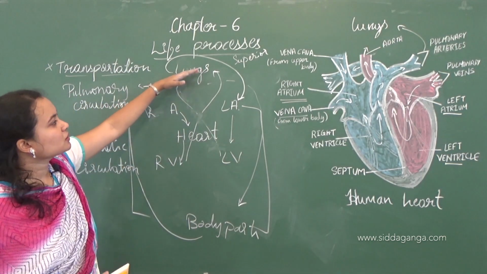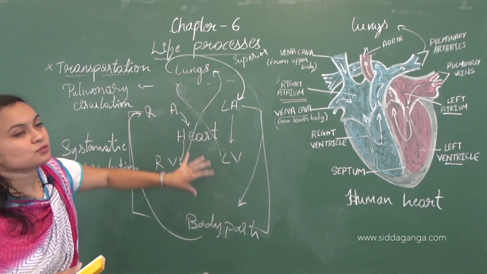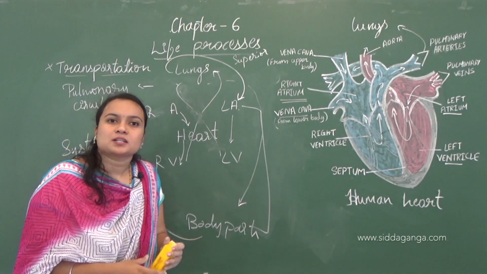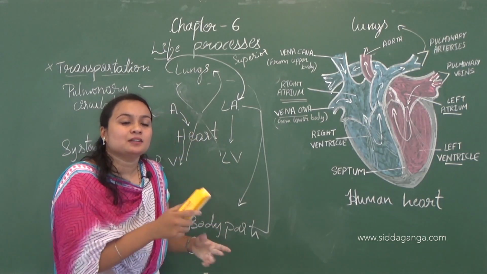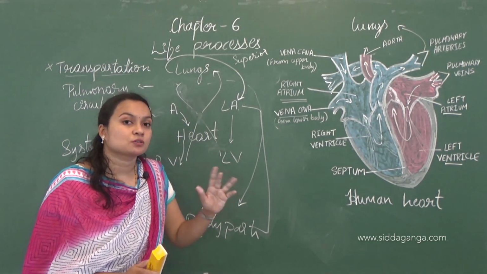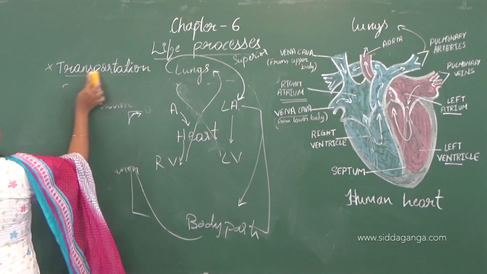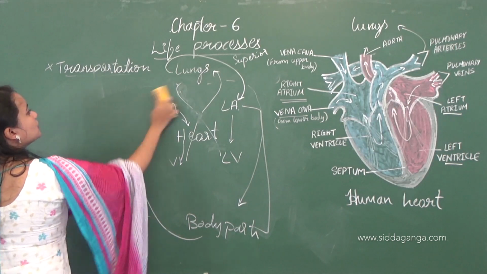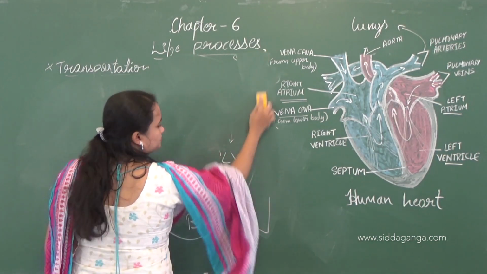Here one type of circulation will take place, here one type of circulation will take place. These two circulations are called double circulation. Two times the cycle will be formed. Okay, two types of cycles will be formed, so it is called double circulation. One is pulmonary and another one is systemic circulation.